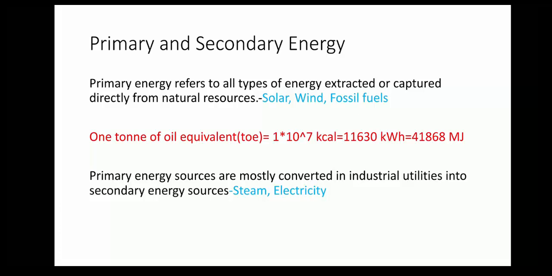The primary energy content of all fuels is generally expressed in terms of tons of oil equivalent, based on the following conversion factor. One ton of oil equivalent is 1 × 10^7 kilocalories, which is equal to 41868 megajoules.